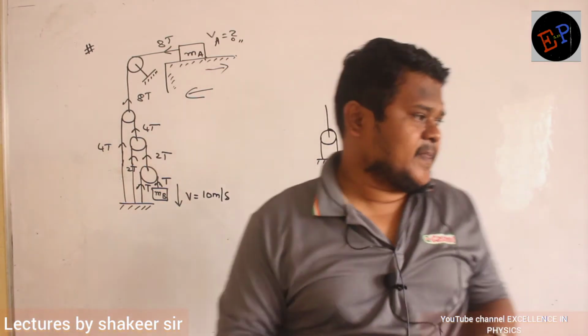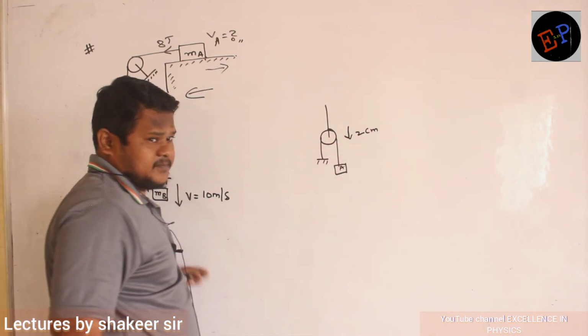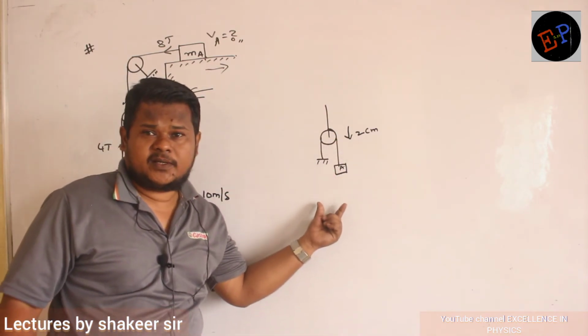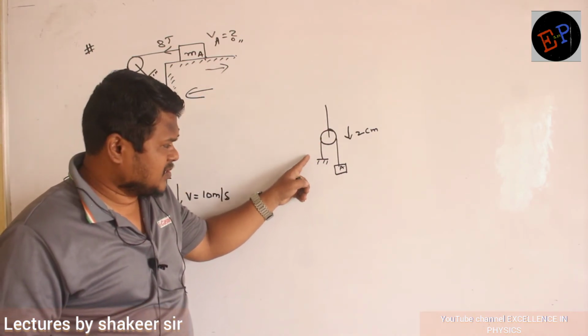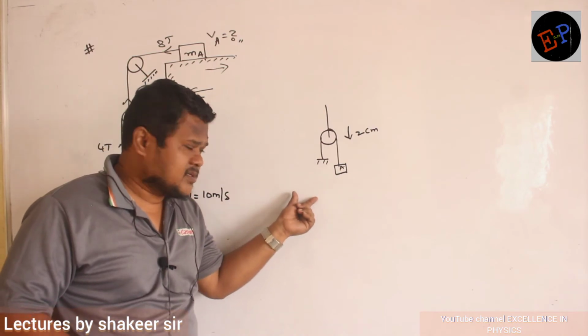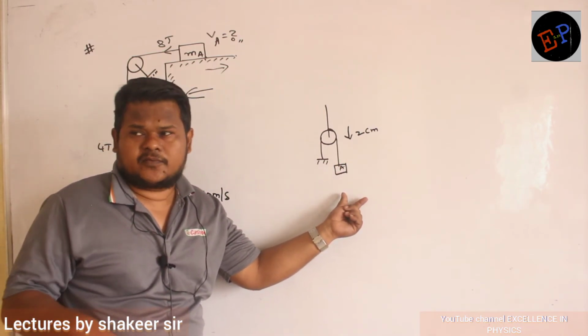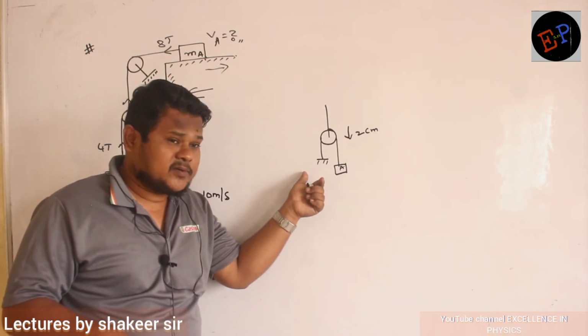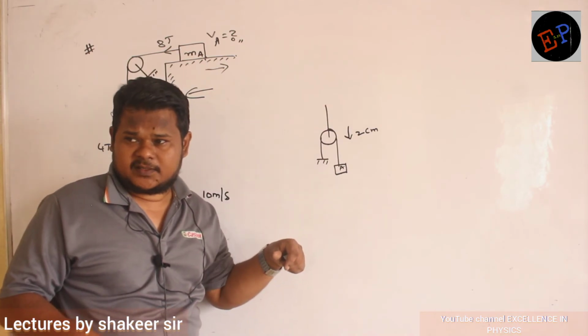See here, if this pulley comes down by 2 centimeter, then on this side also, if there is any block here, it should come down by 2 centimeter. This block also should come down by 2 centimeter. On this side also it should come down by 2 centimeter, and on this side also 2 centimeter. That's it, right?